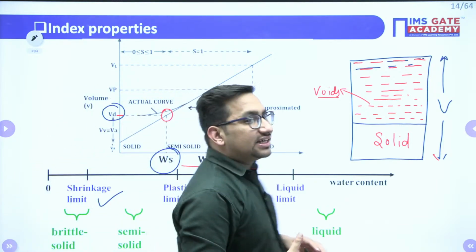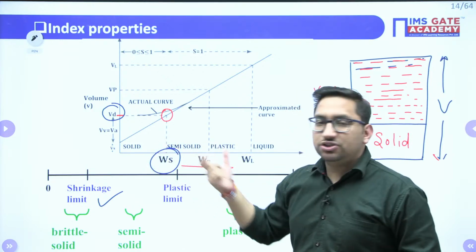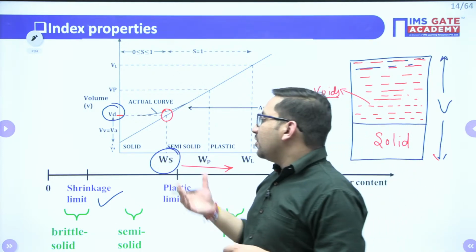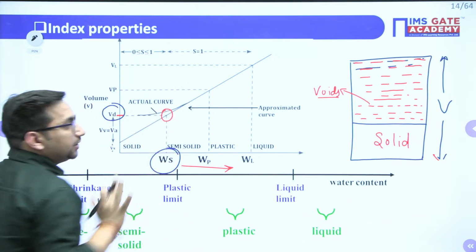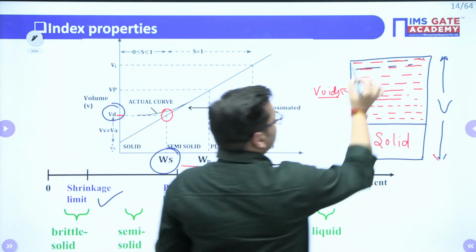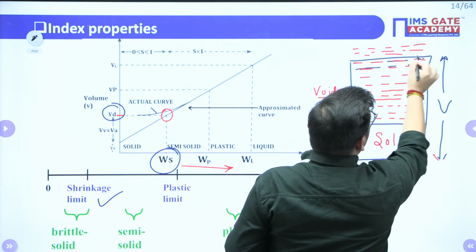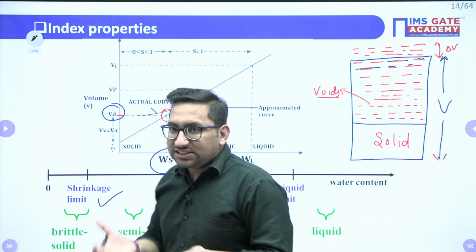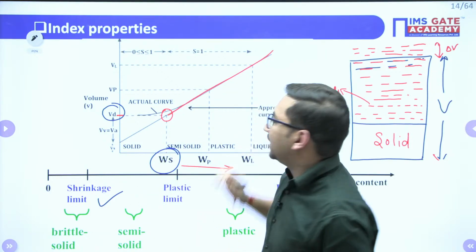You can also say that this shrinkage limit is the boundary water content between the solid and semi-solid state of consistency. Clear? Also, from the determination point of view, we can say that this is the particular water content at which your soil is just saturated. After that, if you keep on increasing the water content, your volume of soil is going to increase. So initially this was the volume. Now there is a change in volume, right? As the volume of water increases, in the same amount your volume of soil is also going to increase.